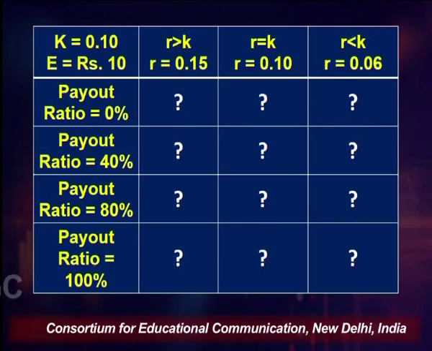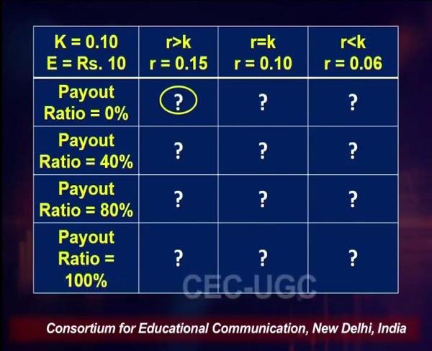But the cells represent the individual cases. For the left hand side topmost cell, this is the case of a growth firm where our R is greater than K. Our R is 15% and we have to calculate the share price for the payout ratios. I am talking about the first column when the payout ratio is 0%, then 40%, 80% and 100%. So, let us first